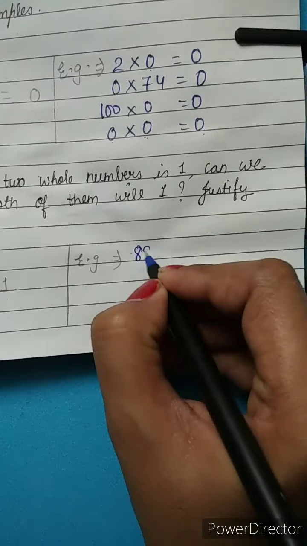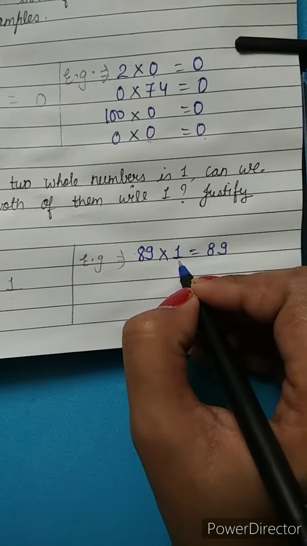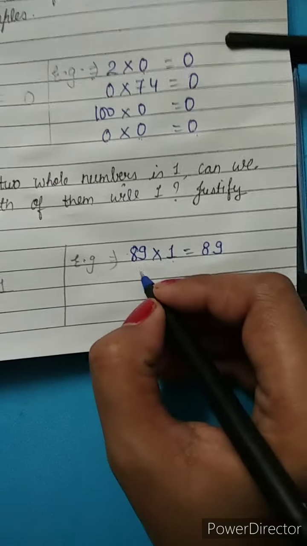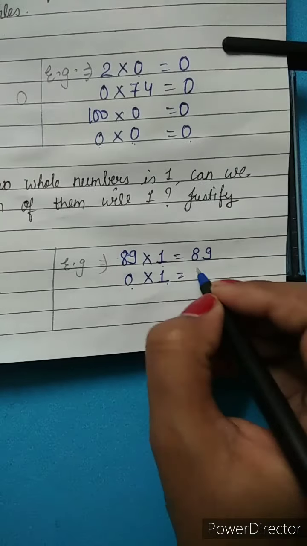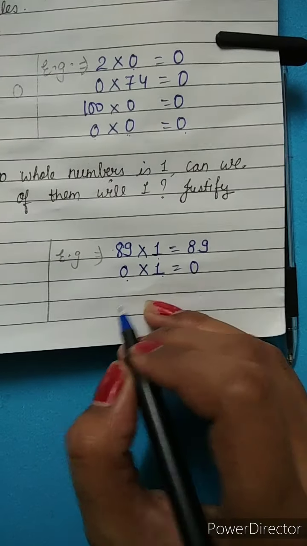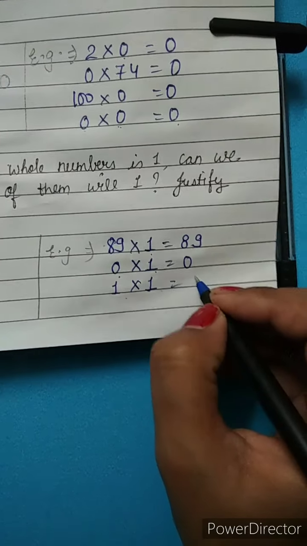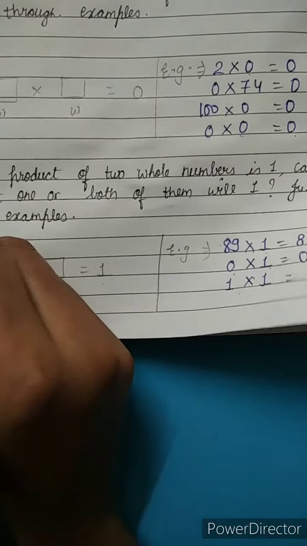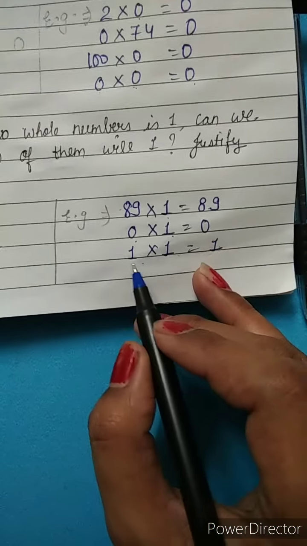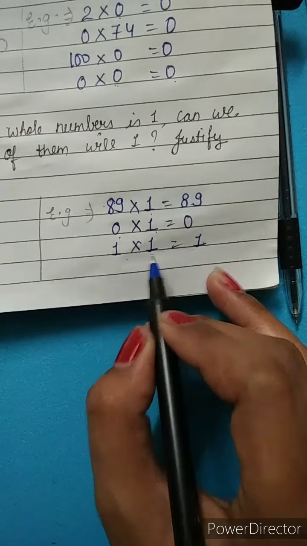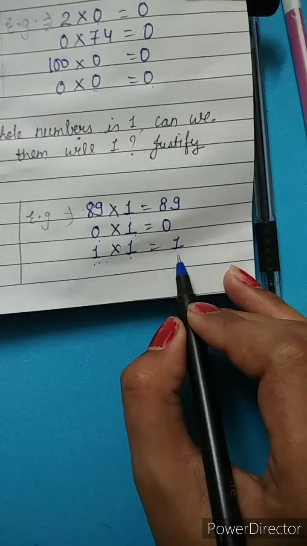So when we multiply any whole numbers with each other, when will it give us 1? Let's see from the example. If I multiply 89 by 1, its answer is 89. But we want our answer to be 1. Okay, one time I will try 0. 0 into 1 is 0, so that will give us 0. So may I put 1 into 1? Okay, 1 into 1 will give us 1. So in which condition? In only one condition, when both places have 1, our answer is 1.